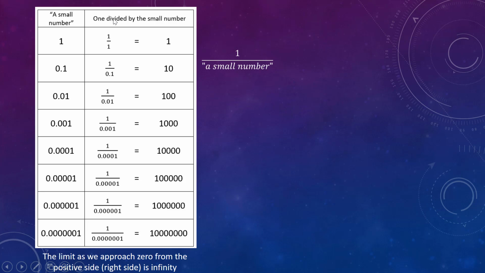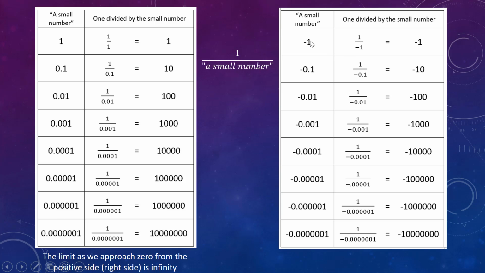But what if we look at some negative numbers? For example, -1 is a small number. It's kind of close to 0. So 1 divided by -1 is -1. Even smaller than -1 is -0.1. This is even closer to 0 on a number line. So 1 divided by -0.1 is -10.